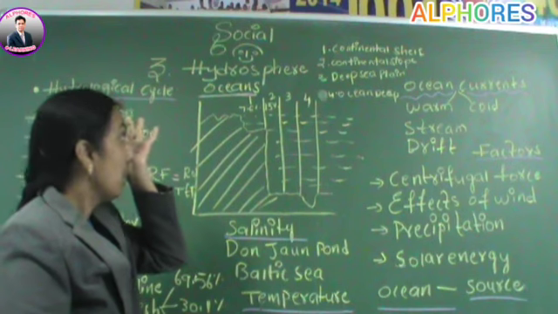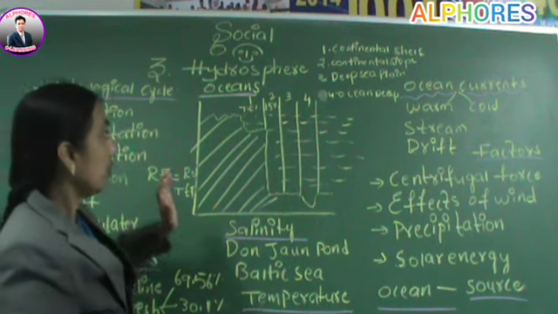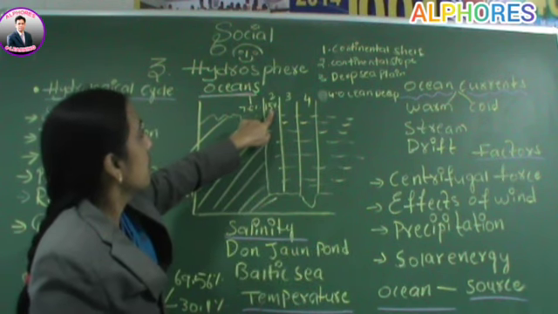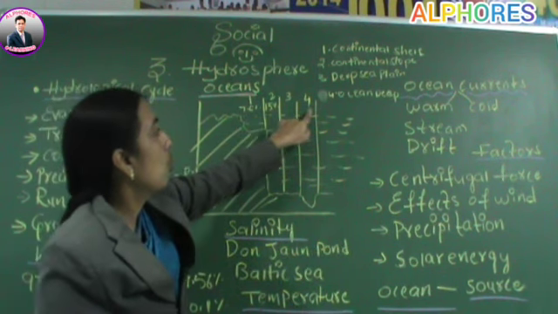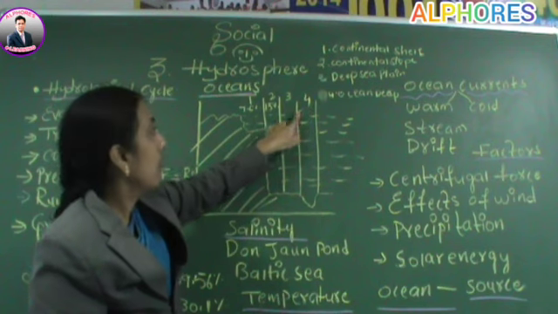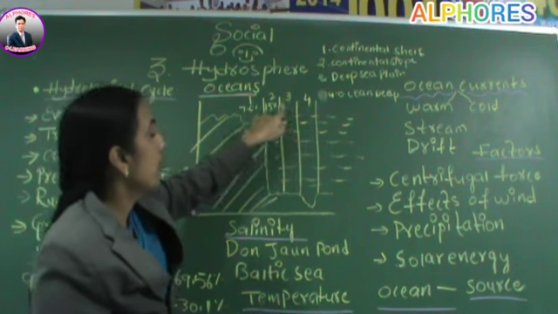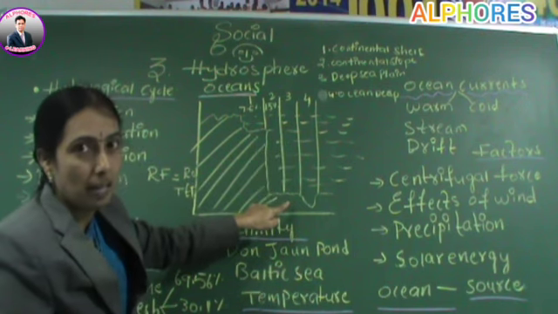Right? And third one is deep sea plain. The plain that is present between the continental slope and ocean deep is called deep sea plain.